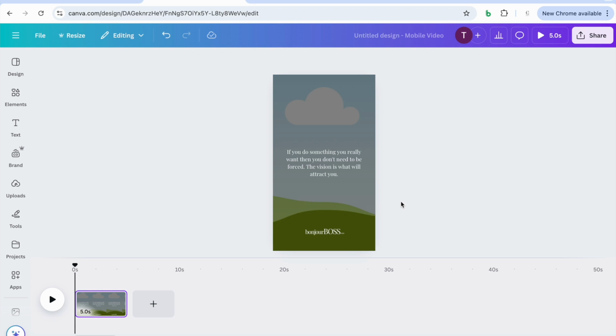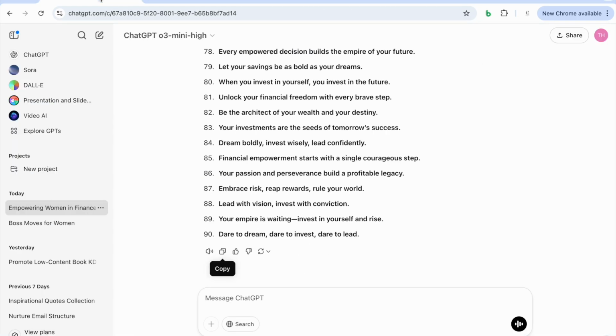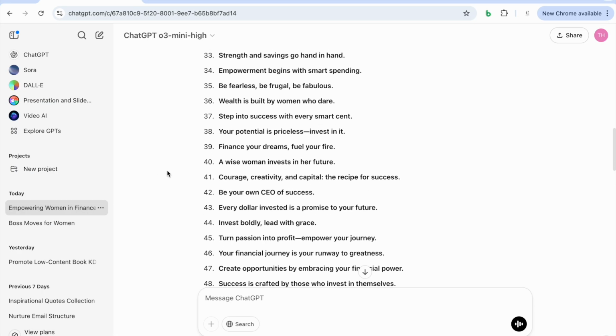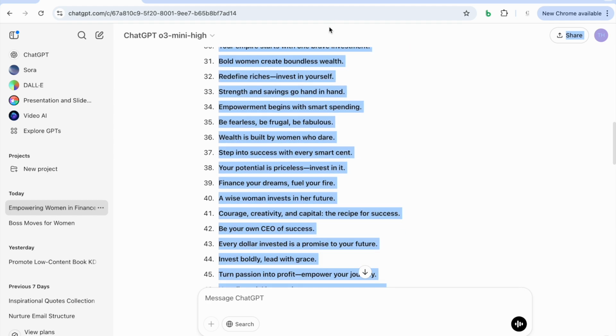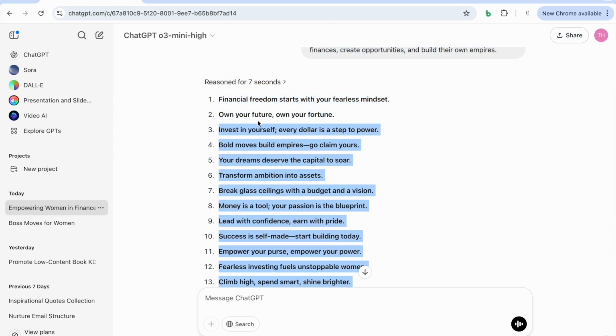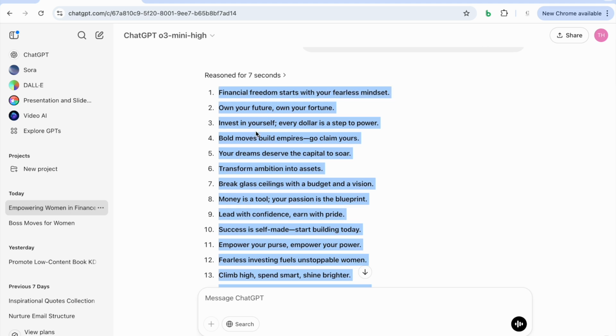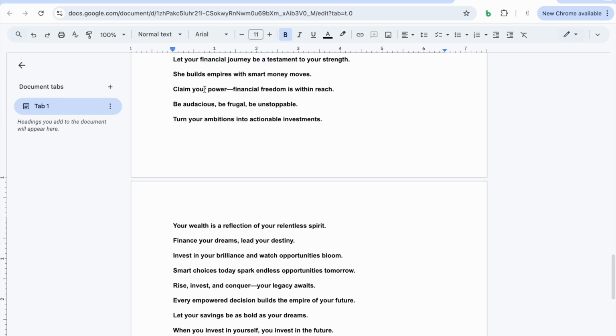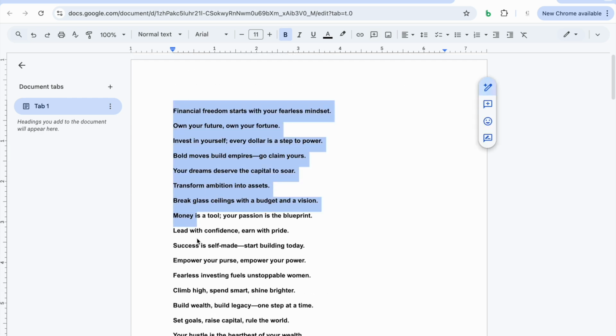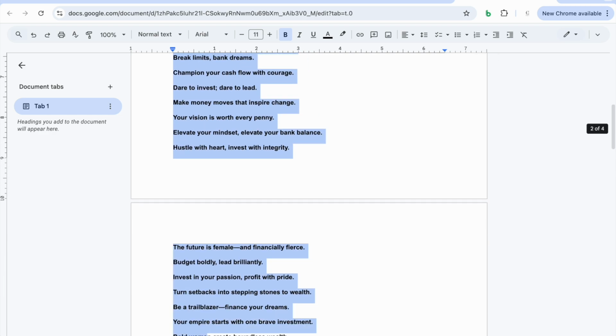So now what we want to do is go back over to ChatGPT. Okay, so you're going to go over to ChatGPT with your 90 quotes, and you're going to select them. Now, I don't just hit that little copy button because I don't want the numbers. So this is why I'm selecting it this way. I'm going to go ahead and copy these. Then I'm going to go over to a Google Doc and paste them, okay? So next, I'm going to go ahead and just select all of them here.